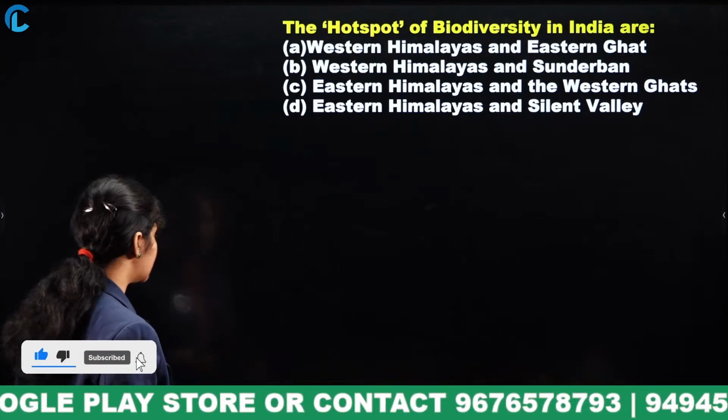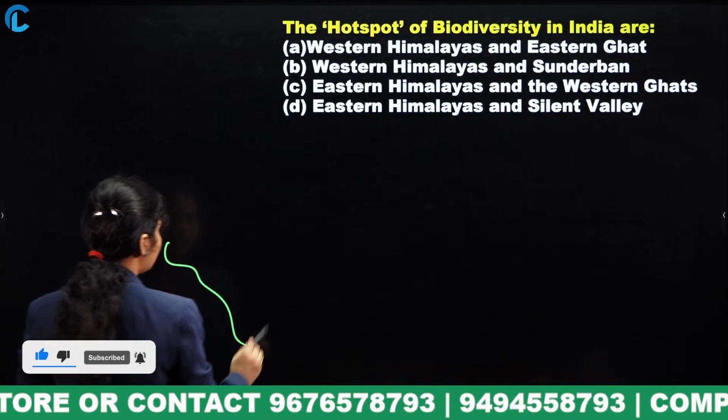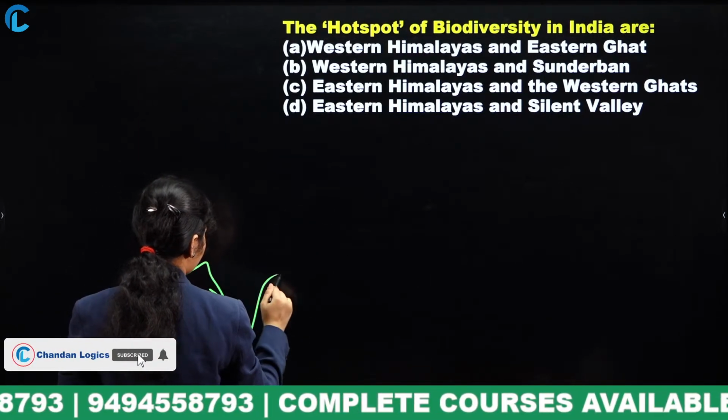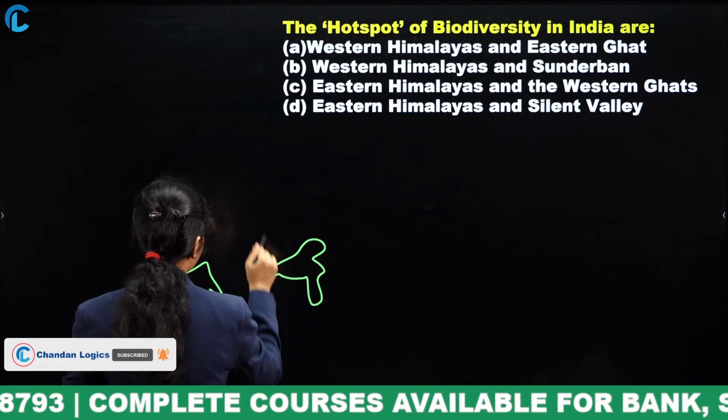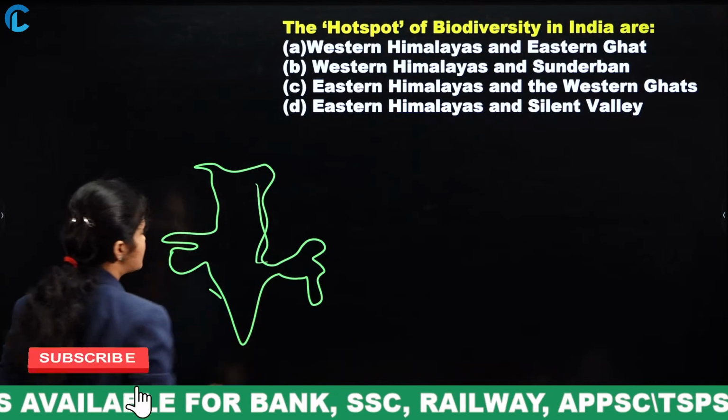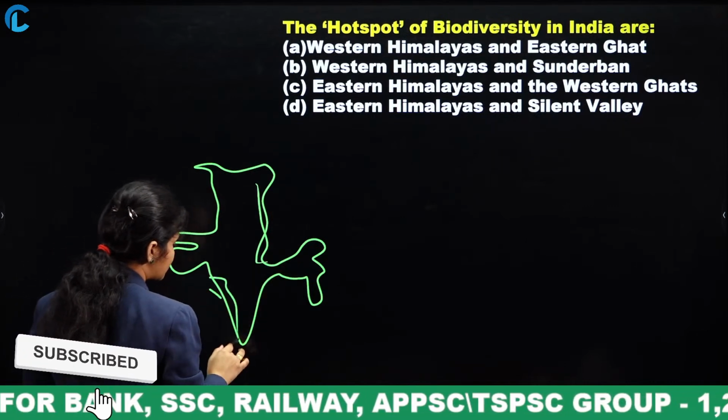Hotspot biodiversity in India. Generally, we have 4 biodiversity hotspots.